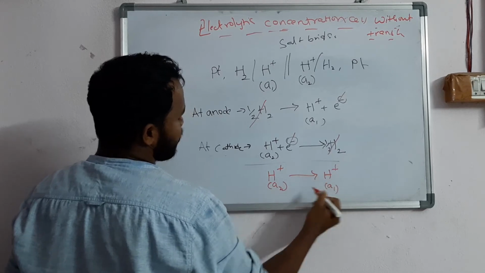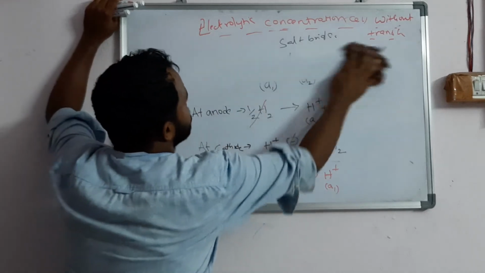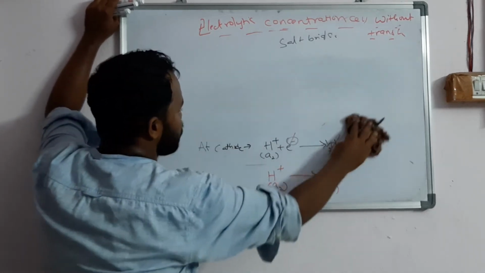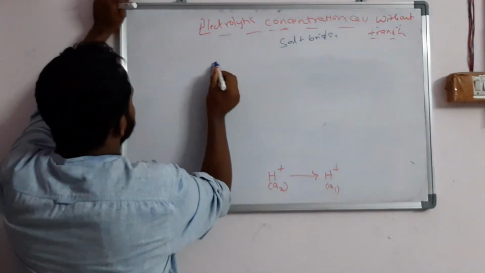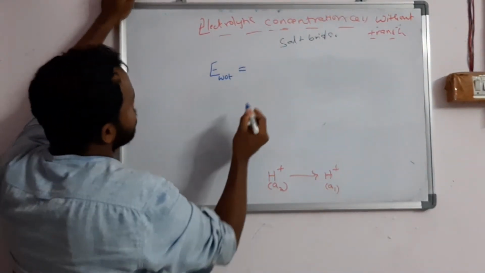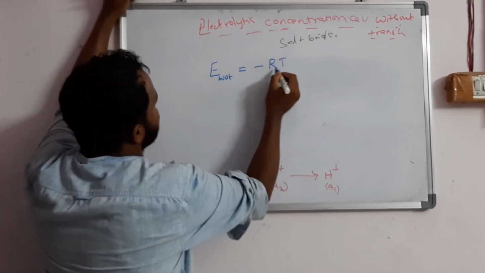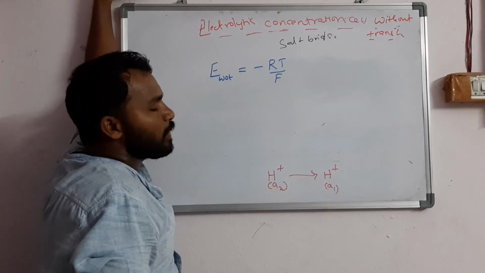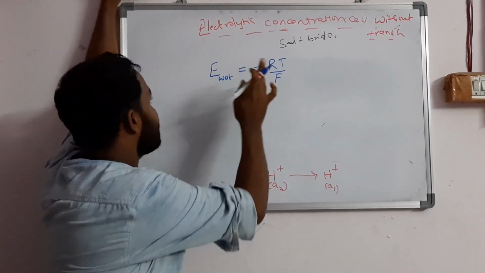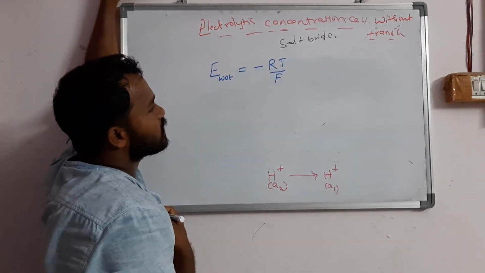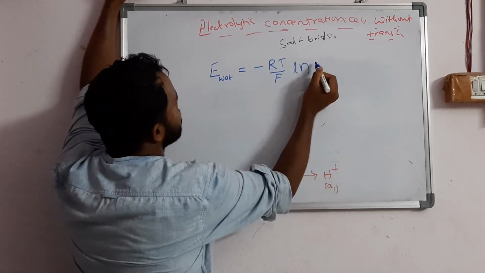Now if I write the Nernst equation for this, E without transference is equal to minus, E naught cell is 0, minus RT by F. I am not writing 2.303 RT. Simply, n is 1 electron, so minus RT by F ln of the concentration of products, that is what?